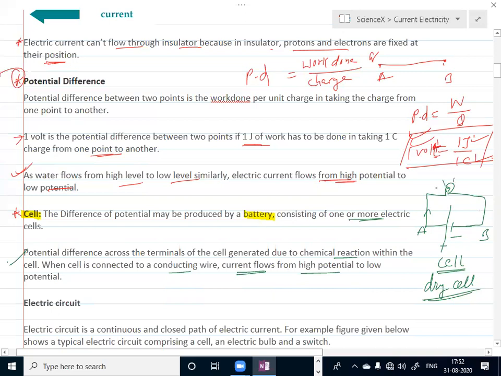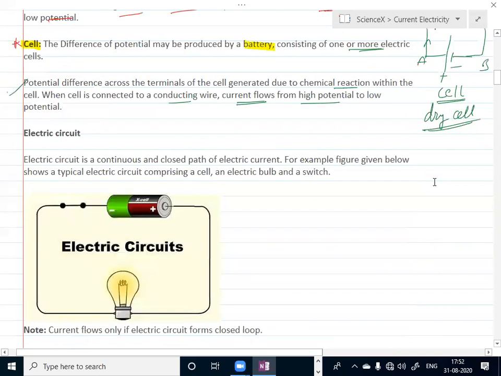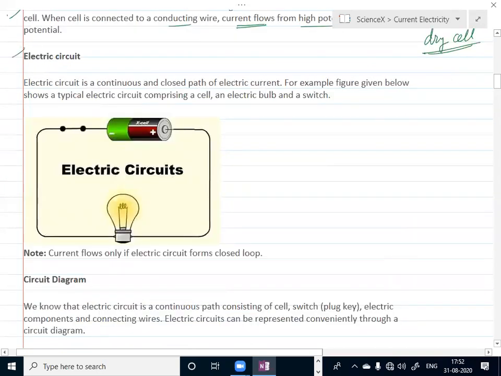Next, this is a simple diagram of an electric circuit. An electric circuit is a continuous and closed path of electric current. For example, in this figure you can see a typical electric circuit, which contains a cell, an electric bulb, and a switch. This is a switch. This is what we call an open switch, an open key. This is what a closed switch, closed key. Is it clear?